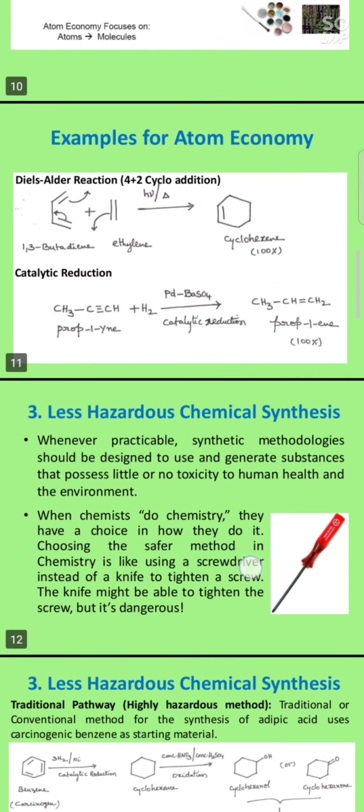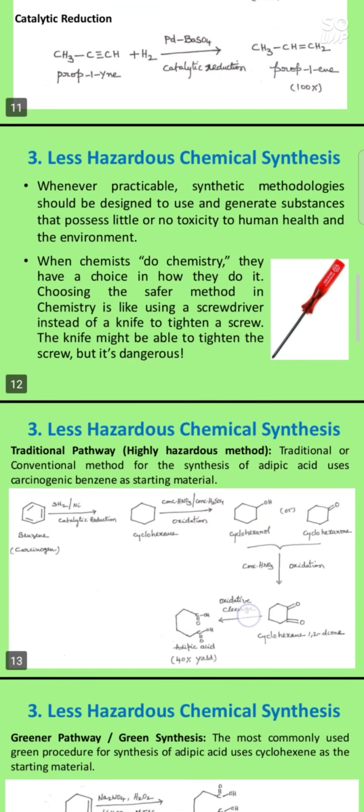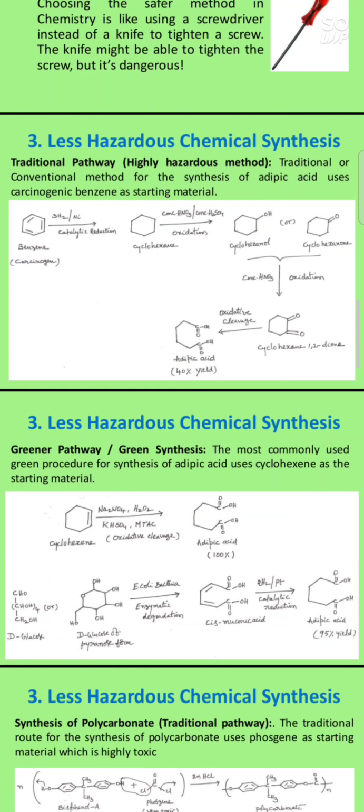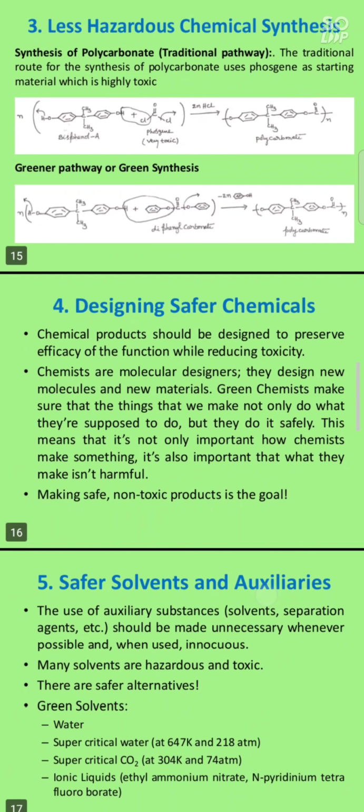And the next one is less hazardous chemical synthesis. In chemical synthesis we have two types of pathways. One is the traditional pathway, another one is the greener pathway. The traditional pathway consists of highly toxic synthesis. In this we may synthesize some toxic materials or toxic chemicals. Greener pathway means we will take a path which will form less hazardous materials or less hazardous chemicals.